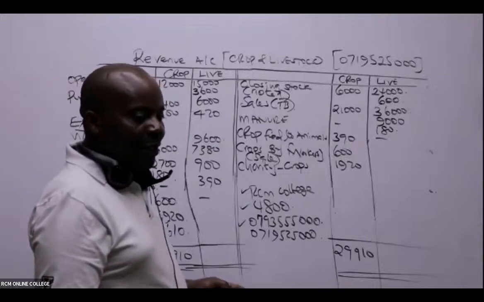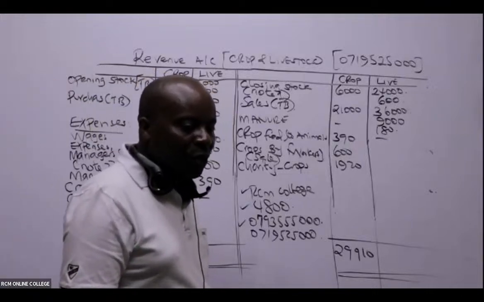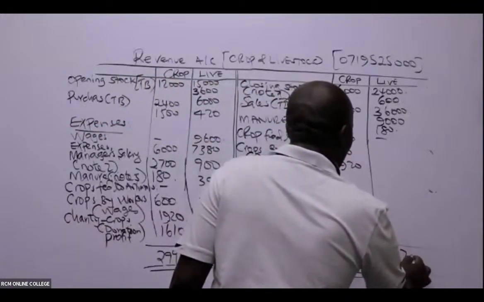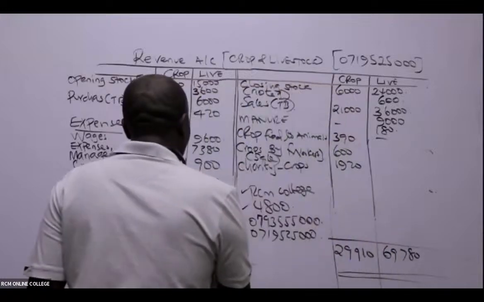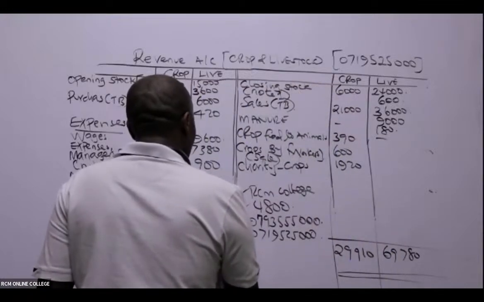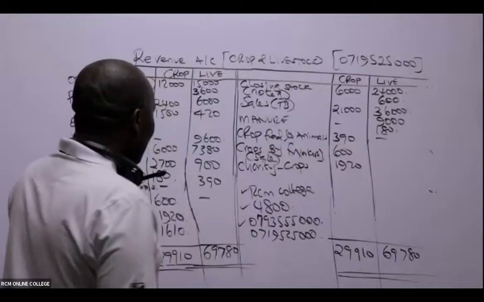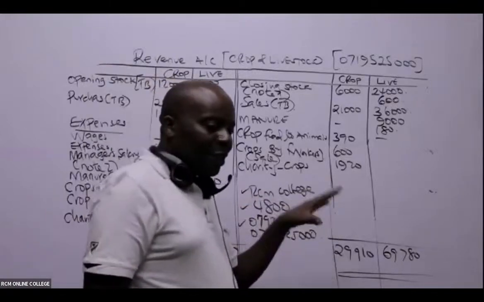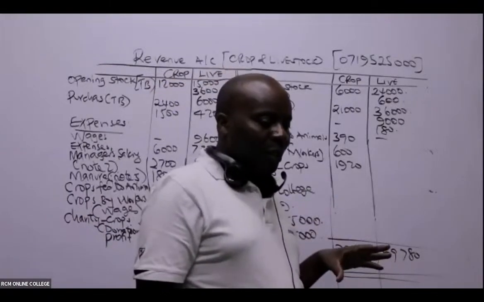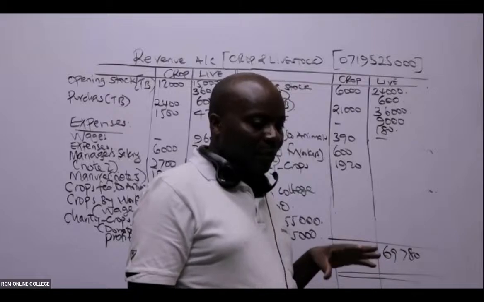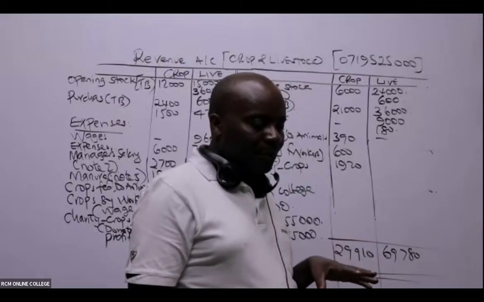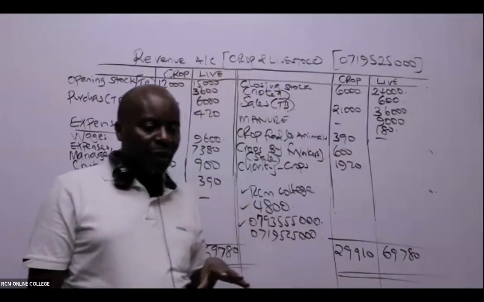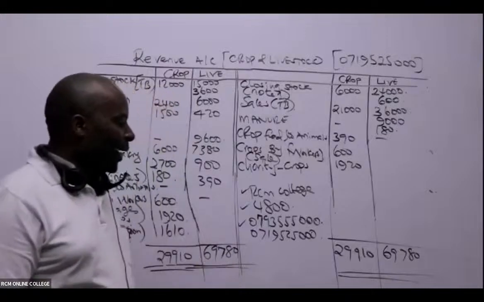Somebody has already told me, Margaret, livestock is 69,780. So do we have in this case a profit or a loss? If the balancing figure is here, then this will be a profit. If the balancing figure is on the other side, then that will be a loss. Let me see whether students will be able to give me this figure nicely.